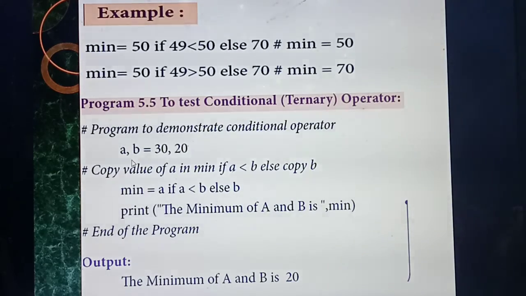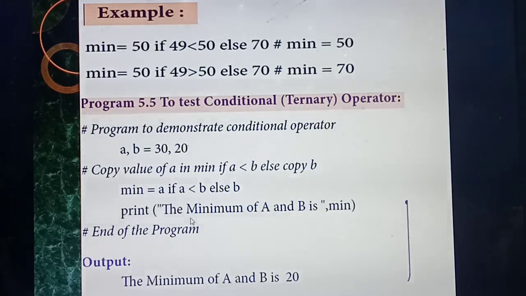So they have given the two values, A equal to 30 and B equal to 20. Now they are giving minimum equal to A. So what's the minimum value now? 30. A means 30. If A is less than B, 30 is less than 20. Is the condition true? No. So else B. If the condition is false, what answer will you get? B. What's the value of B now? 20. So the answer you will get is 20. Understood? So they are printing the statement.